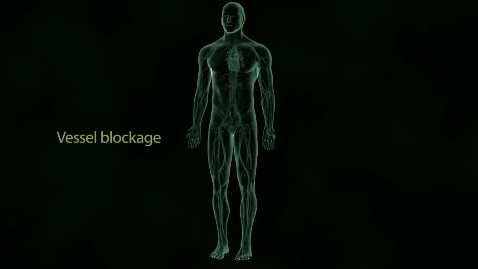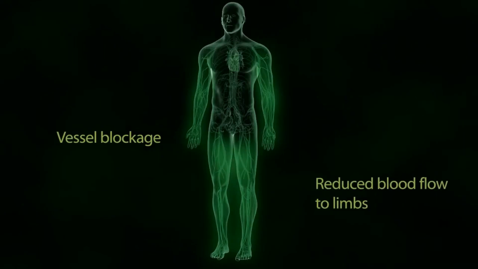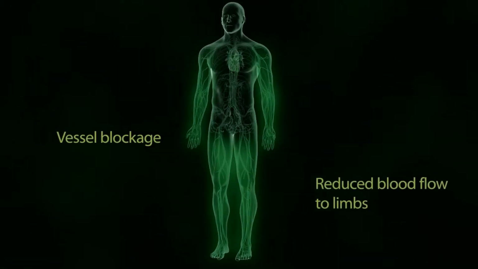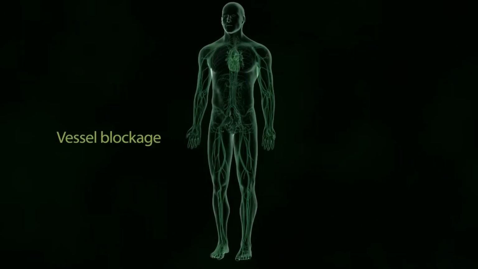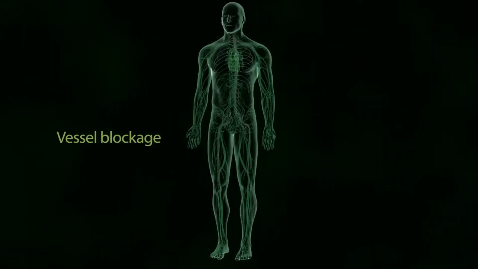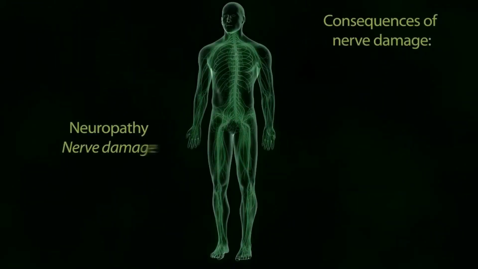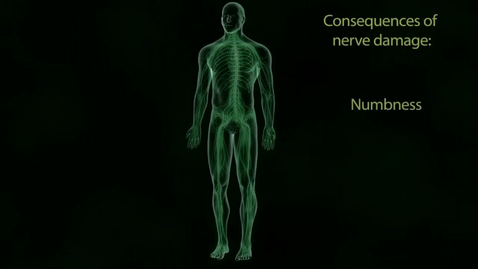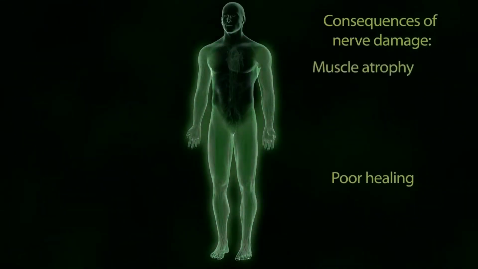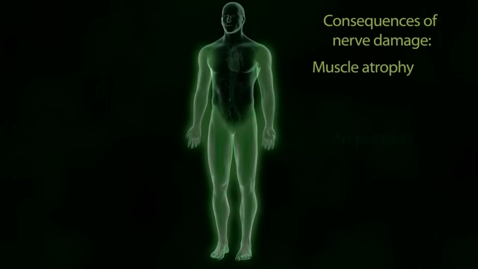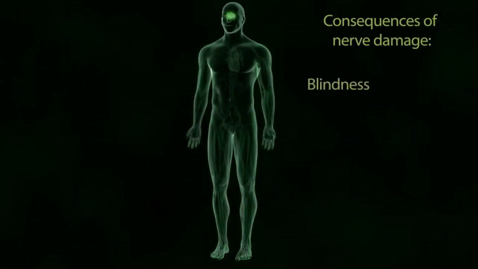Due to blockage in your vessels, blood cannot circulate to your limbs, and the nutrients and oxygen carried by your blood cannot nourish your body's extremities. Buildup causes the vessels to expand and squeeze the nerves that course alongside them, leading to a condition called neuropathy. Damaged nerves can cause numbness and keep you from healing normally. They can cause your muscles to weaken and eventually atrophy, sometimes requiring amputation. And you may experience sensory changes, including blindness.